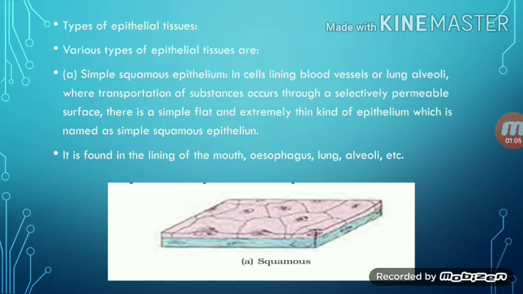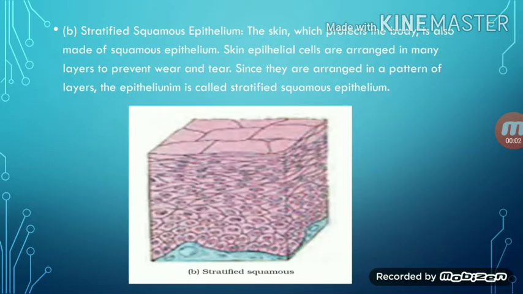Okay, the places where transportation of substances occurs, for example, I already mentioned lungs alveoli, blood vessels. It consists of thin epithelium cells and is named simple squamous epithelium. It is found in the lining of the mouth, esophagus, lungs, alveoli, etc. Okay, clear? Second, stratified squamous epithelium.